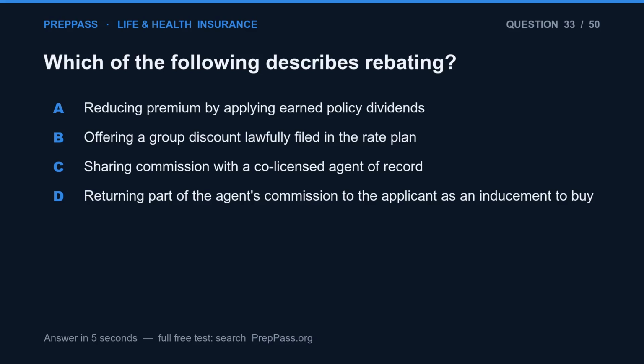Question 33. Which of the following describes rebating? A. Reducing premium by applying earned policy dividends. B. Offering a group discount lawfully filed in the rate plan. C. Sharing commission with a co-licensed agent of record. D. Returning part of the agent's commission to the applicant as an inducement to buy.